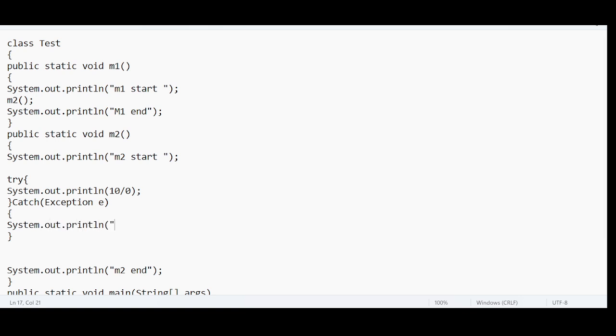So what do you mean by this? Use the code that is possibly generating an exception in the try block, and we are just telling Java to catch that exception without terminating the program abnormally. Exception.